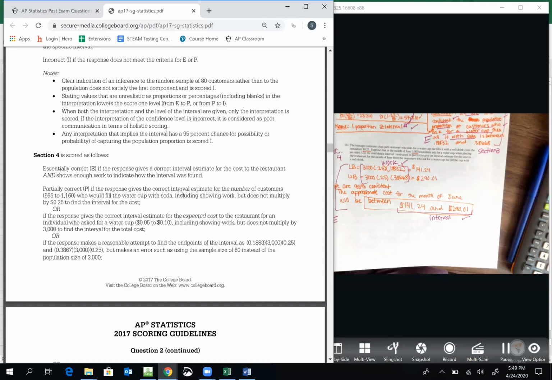Partially correct if they give the correct interval estimate for the number of customers, but you didn't multiply by 0.25, or if you gave it for the cost per customer, but you didn't multiply by the 3,000. Or if you tried something else that was reasonable, I guess.